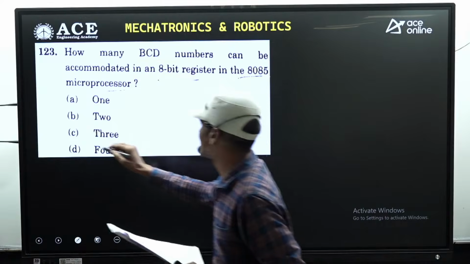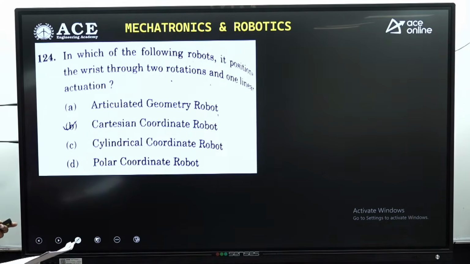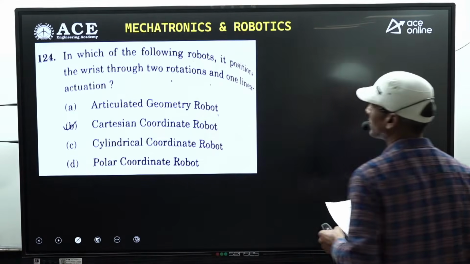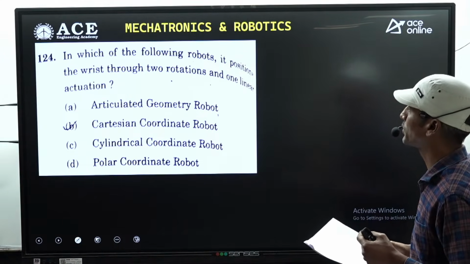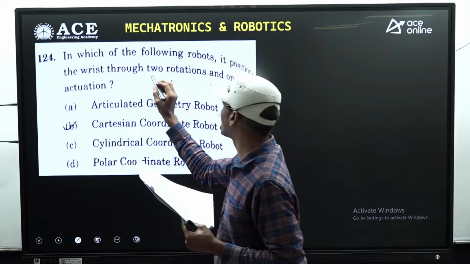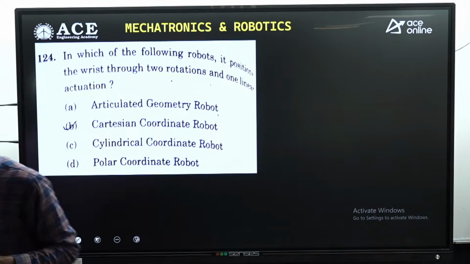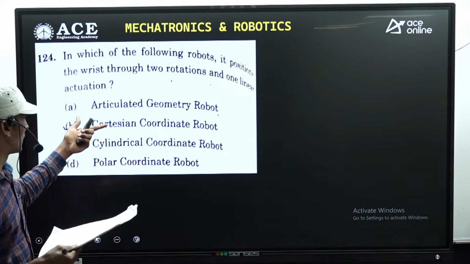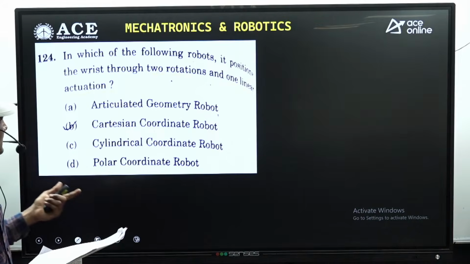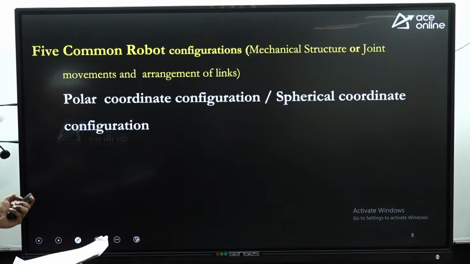So with that we can say that the answer is option B, right? So next one, we have a question from robotics. In which of the following robots is the wrist positioned through 2 rotations and 1 linear actuation, right? This is in the classification of concepts related to robots according to the mechanical structure, where we have seen the various types and discussed the same thing, right?